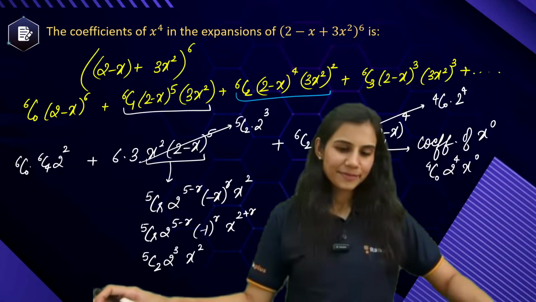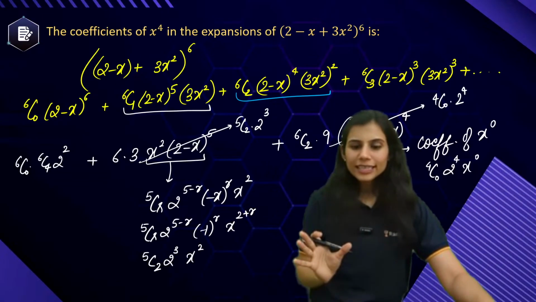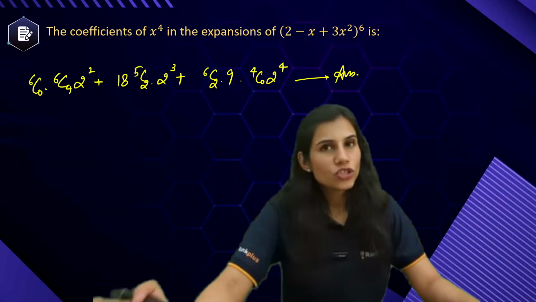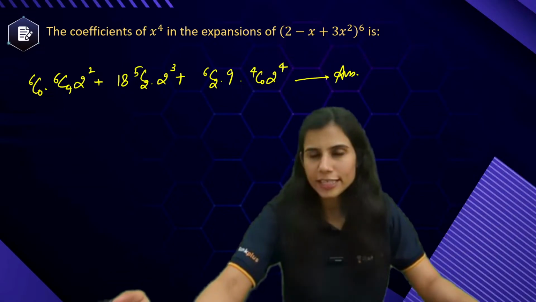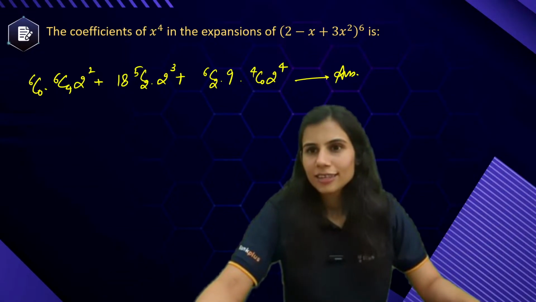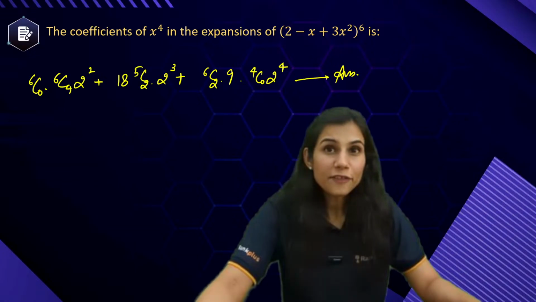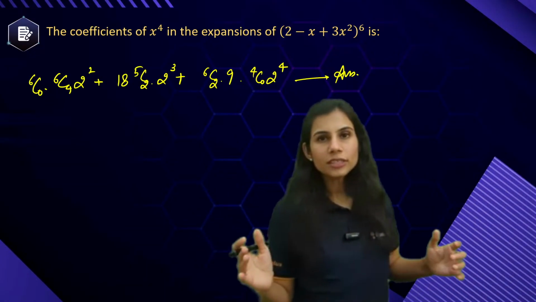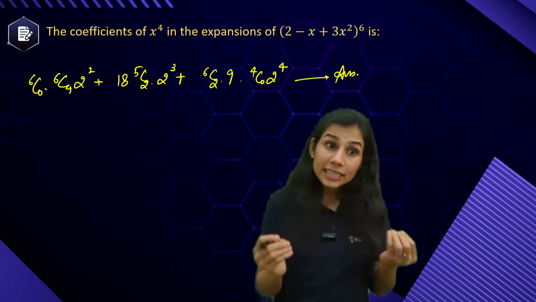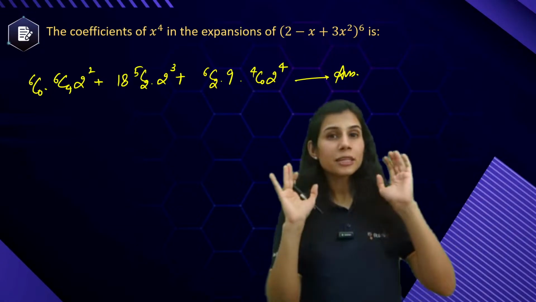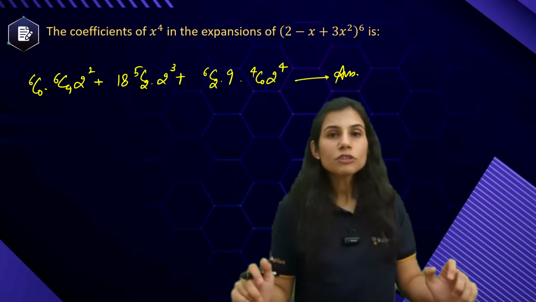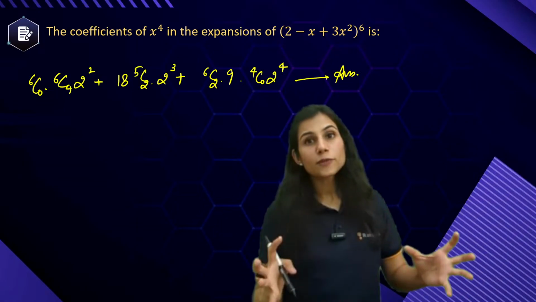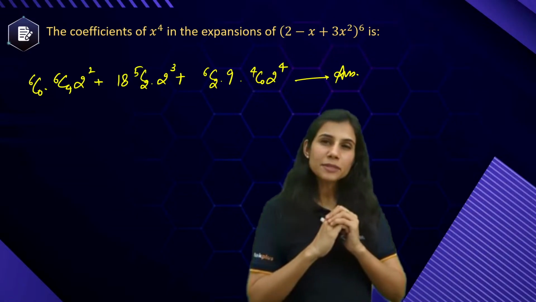Cool? This is your answer. So this is how, yes, you could have proceeded with the multinomial approach. I am not against it, but I am just saying this for your safety, utmost safety. What safety? In multinomial, because you are not able to see all the terms sitting in the expansion, determining correct cases, the correct number of cases becomes a little bit of a task in that pressure situation. It might happen that you are so stressed that you miss out on any one possibility, any one case, any one combination, and that's why your answer gets hampered. It comes out to be wrong.